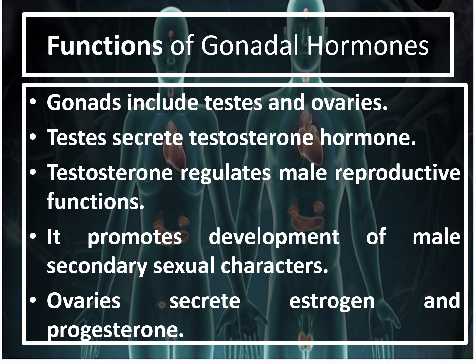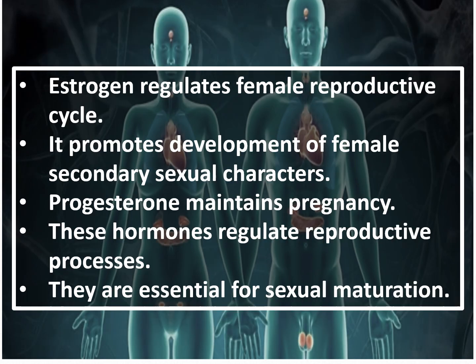Functions of gonadal hormones. Gonads include testes and ovaries. In males, we call it testes. In females, we call them ovaries. Testosterone regulates the male reproductive function and it promotes the development of secondary male sexual characters, whereas ovaries secrete estrogen and progesterone. So testes secrete testosterone hormone. Ovaries secrete two hormones, that is estrogen and progesterone.